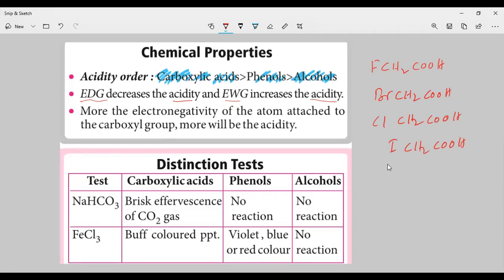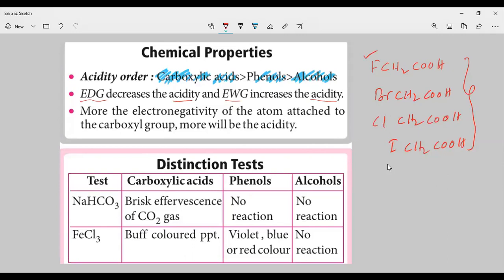So we are taking these four carboxylic acids: fluorine substituted, bromine substituted, chlorine substituted, and iodine substituted. Among these four, which has more acidic character? Fluorine substituted carboxylic acid has the most acidic character, because it is more electronegative in nature.